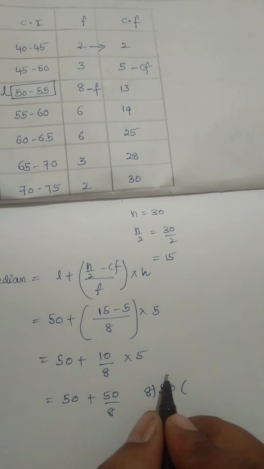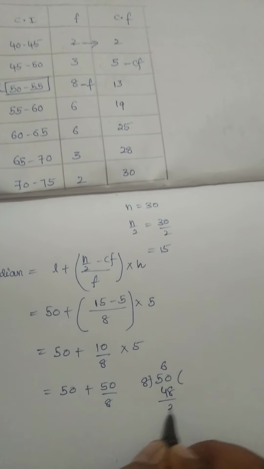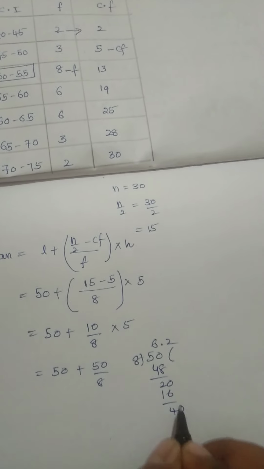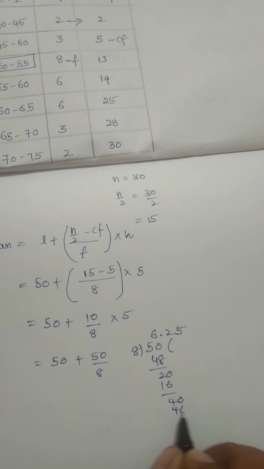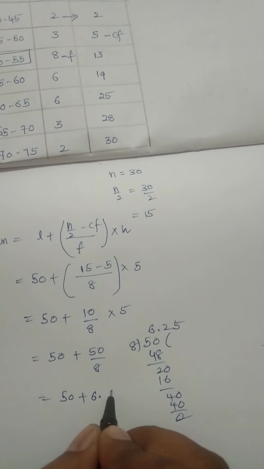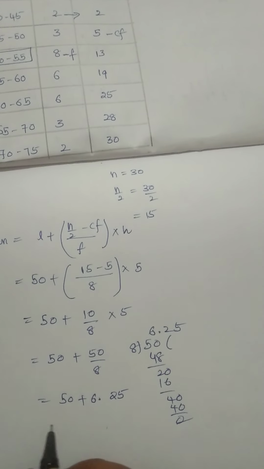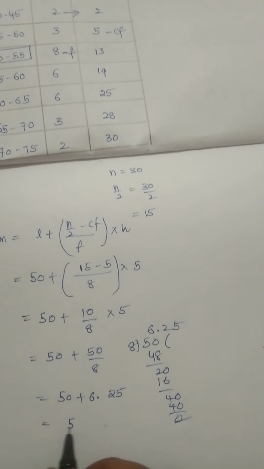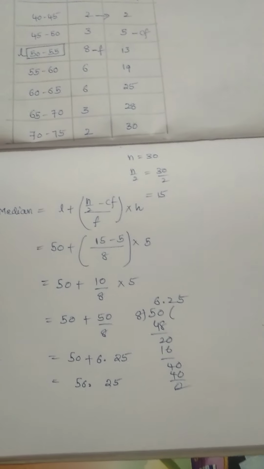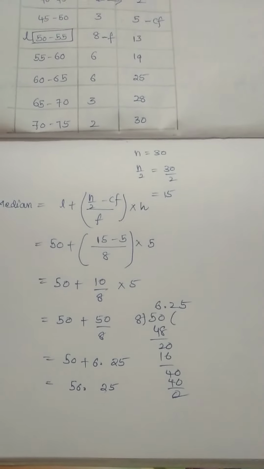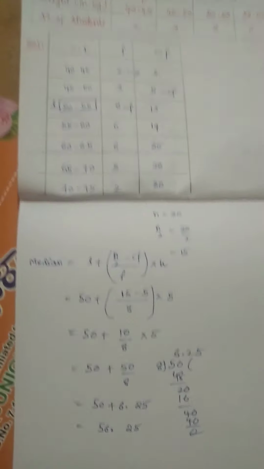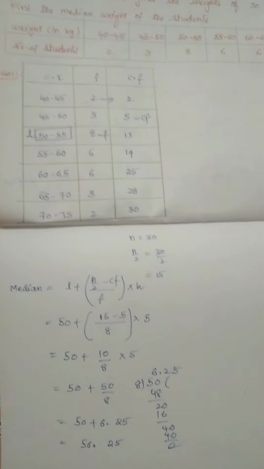That gives 6.25. So 50 plus 6.25 is equal to 56.25, right? So class size is 5 here. So 56.25. So this is our 7th question, children.